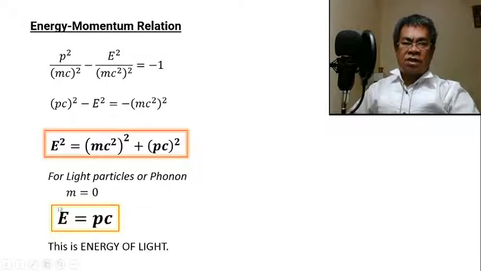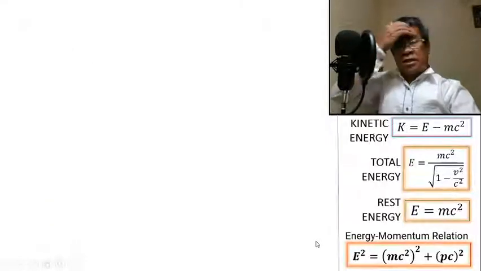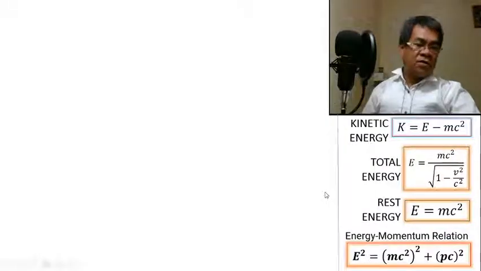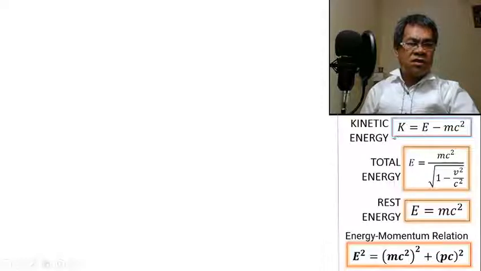Okay, so this is actually very important in the field of quantum mechanics. So you have to always remember this equation and this one also. So then let us summarize the formulas we derived in our previous slide. The kinetic energy is the difference between the total energy minus the rest energy, the E equals mc squared.